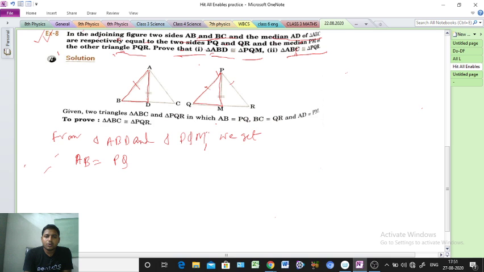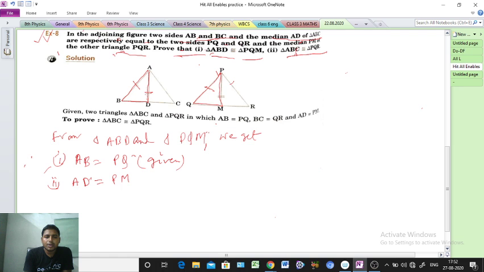Understood? Clear? Second, point number 2: AD equal to PM. AD is what, sir? The median, no? AD and PM are both medians. This one is also given in the question, this one is also equal. Point 1 and point 2 are clear.